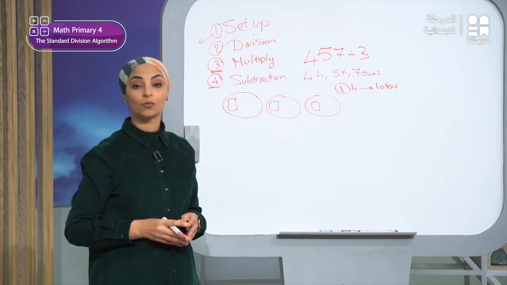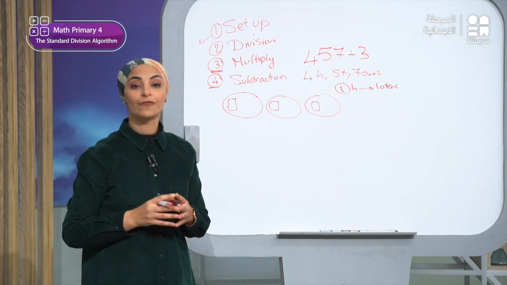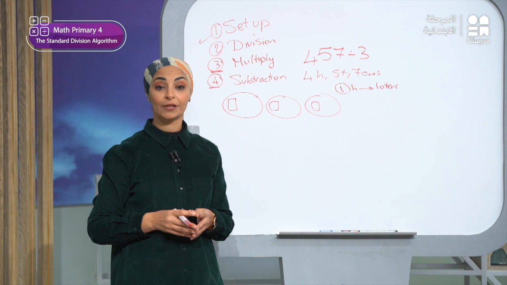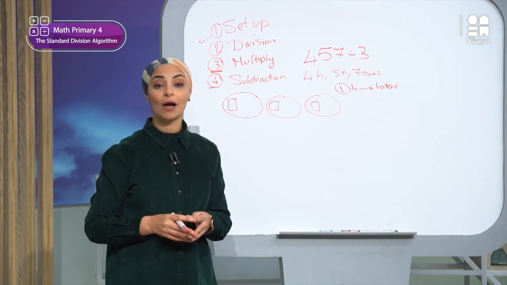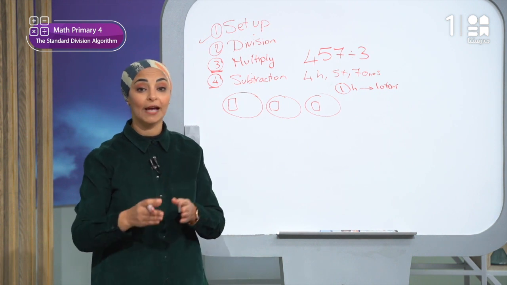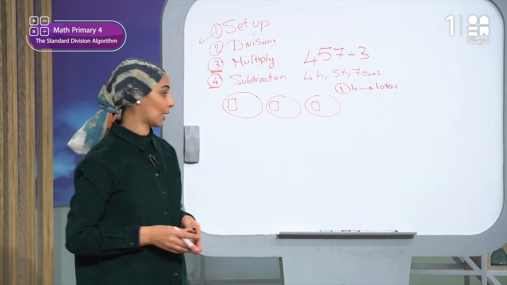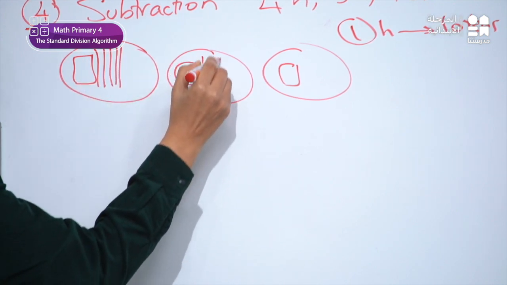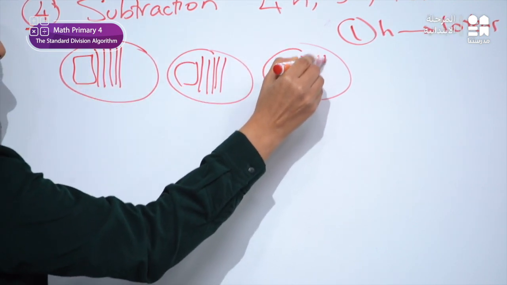Then, what should I do? The total will be 15 tens. Okay? 15 is a multiple of 3. We will distribute them among the circles, which means that we will put 5 ten bars in each circle. Okay? 1, 2, 3, 4, 5, and here 5, and here 5.